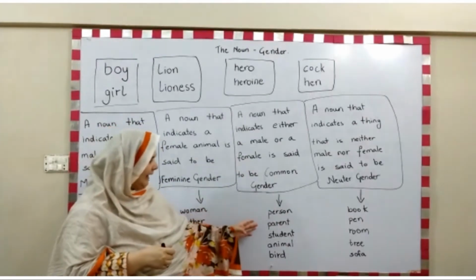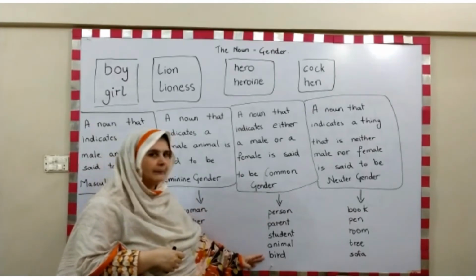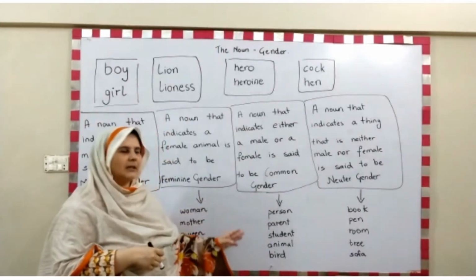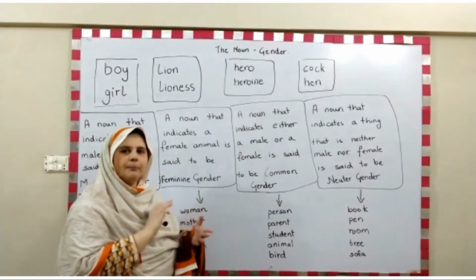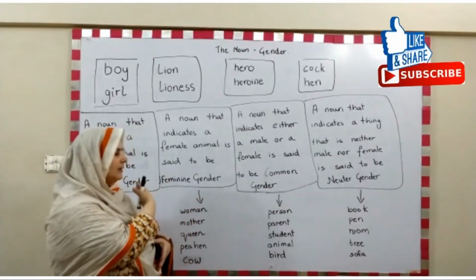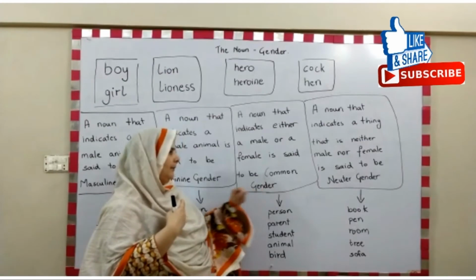For example, we have person, parent, student, animal, bird. They don't have a specific gender. They represent both the masculine and the feminine gender. That's why they are called the common gender.